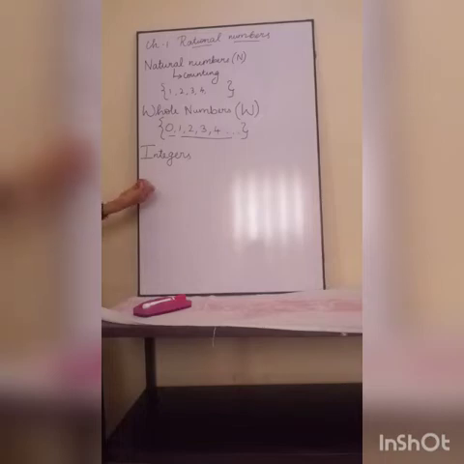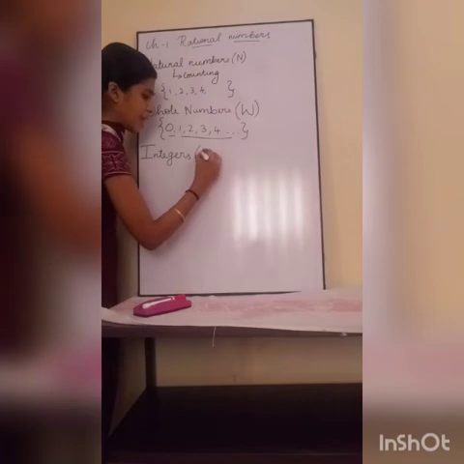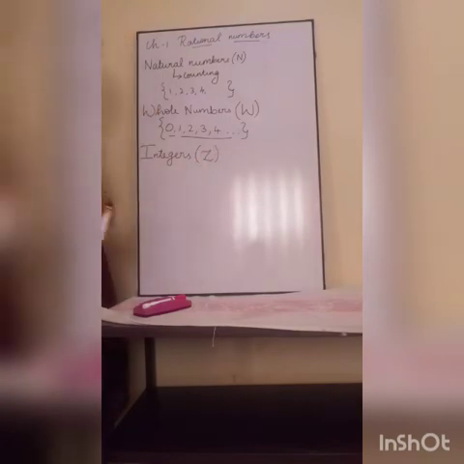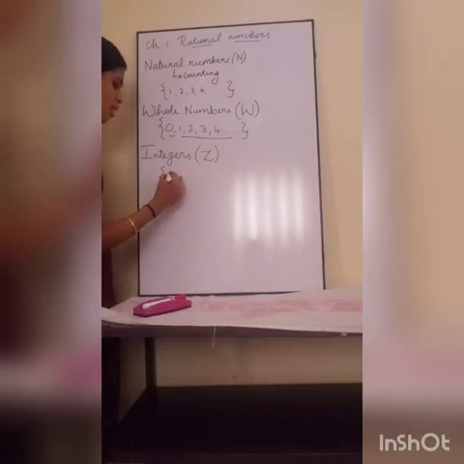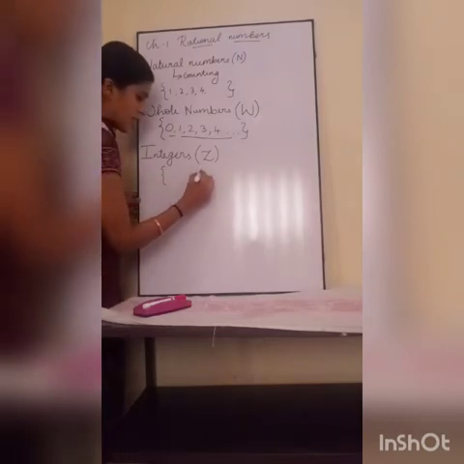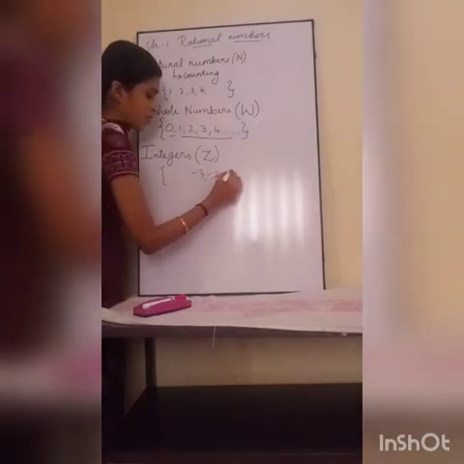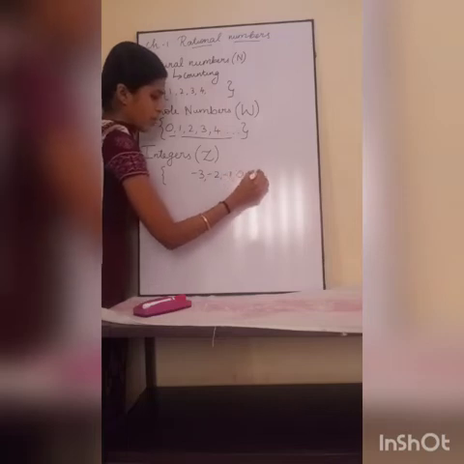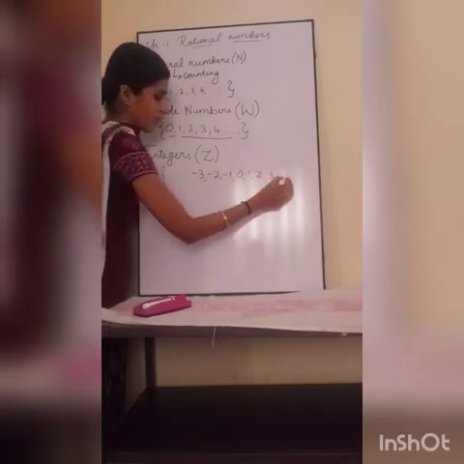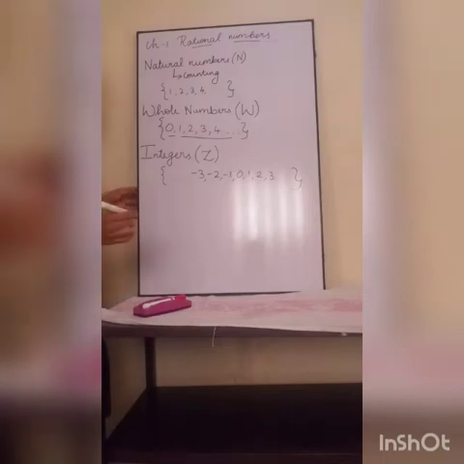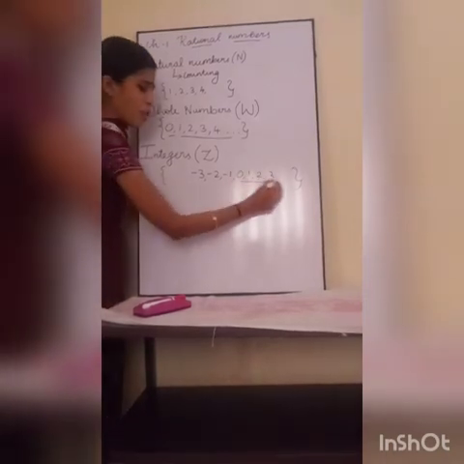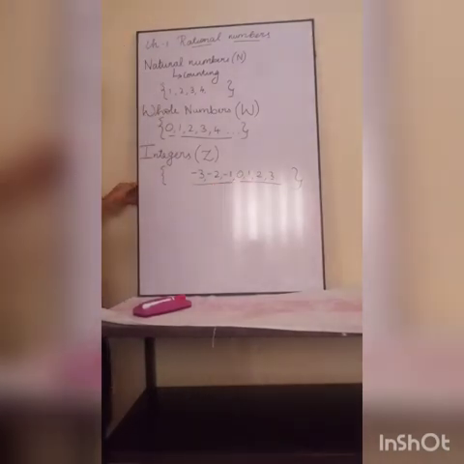That is denoted by the capital letter Z. Integers will have both positive as well as negative sides.